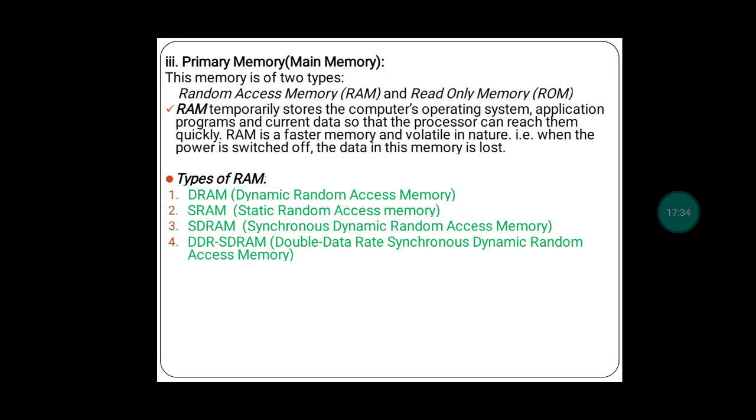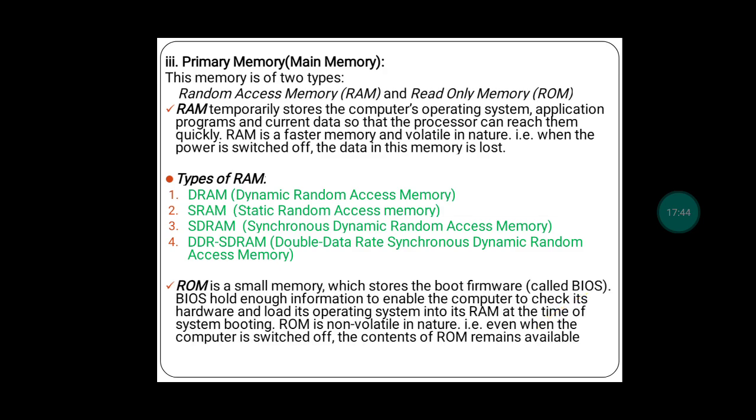Fourth is DDR SDRAM, that is double data rate synchronous dynamic random access memory. What you have to remember here is that out of these four, a question can be asked: expand DRAM, or expand SRAM, or expand SDRAM, or expand DDR SDRAM. This was asked in one of the question papers.